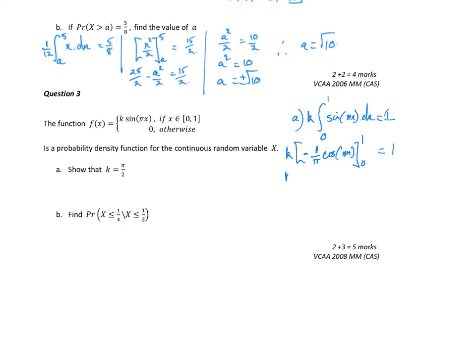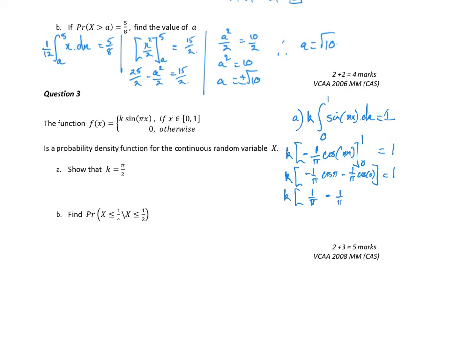So then k times negative 1 on pi cos pi minus negative 1 on pi cos 0 is equal to 1. So k outside of, well, cos of pi is negative 1. So negative 1 on pi times negative 1 is 1 on pi, minus cos of 0 is also 1.